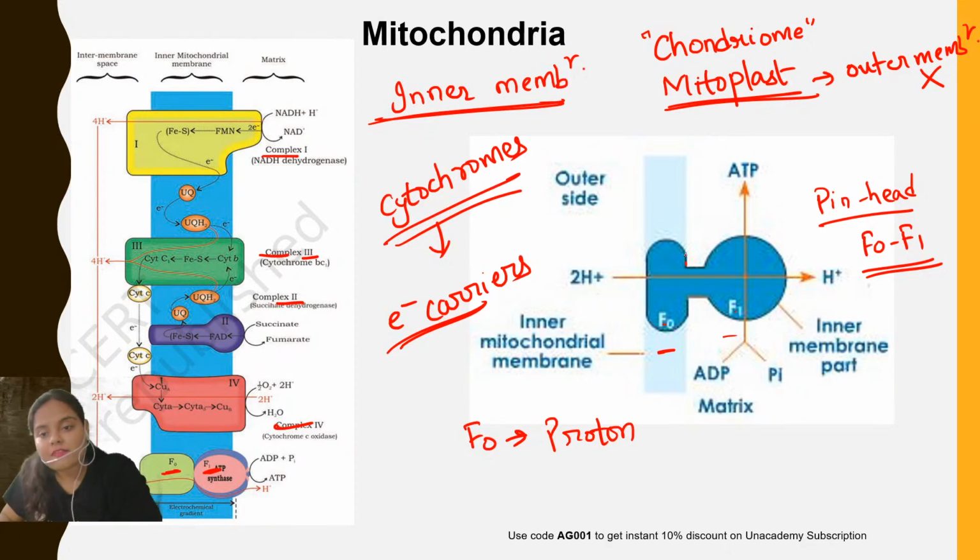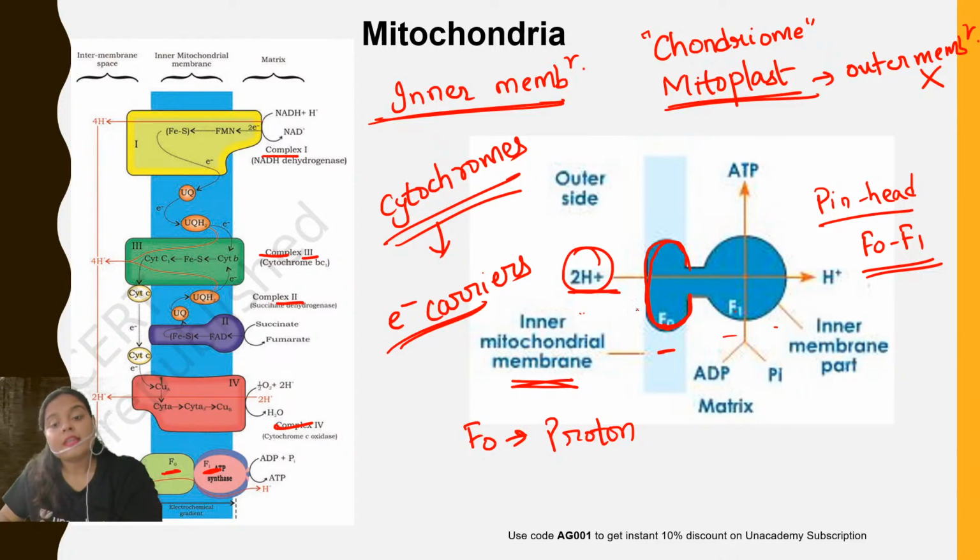See, this F0 is embedded in the inner membrane of the mitochondria, and it is permeable to protons, and that too from the perimitochondrial space to the matrix region. Okay, that means directional transfer of H+ is happening. We call this vectorial transfer. Vectorial transfer means directional, right? So F0 allows the movement of H+ from the perimitochondrial space to the matrix.